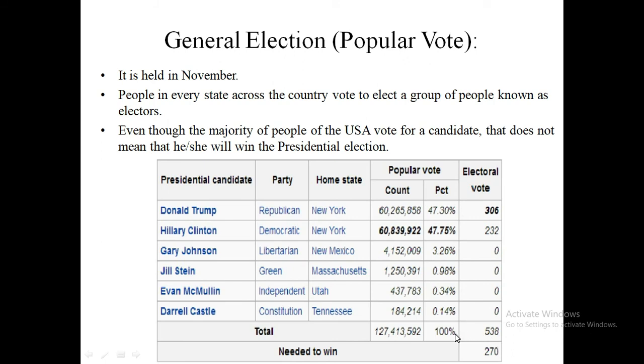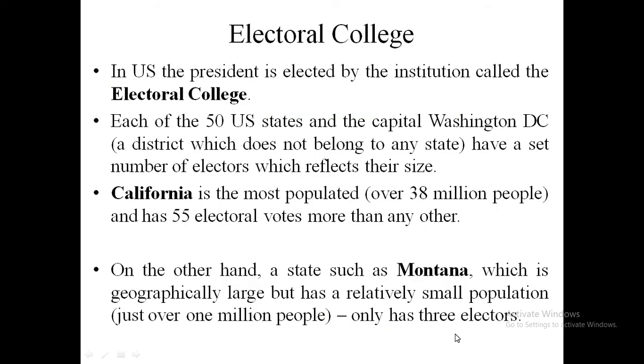Now I will discuss what the electoral college is. In the US, the president is elected by an institution called the electoral college. All the 50 states of the US elect their electors to form the electoral college. Which state elects how many electors is based on the population of the particular state.